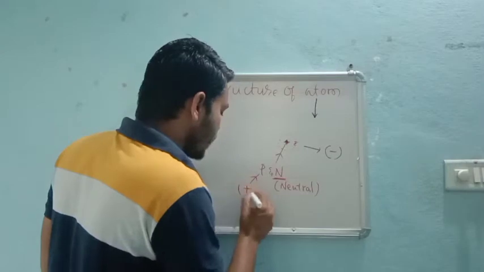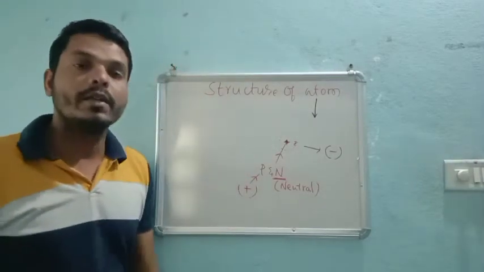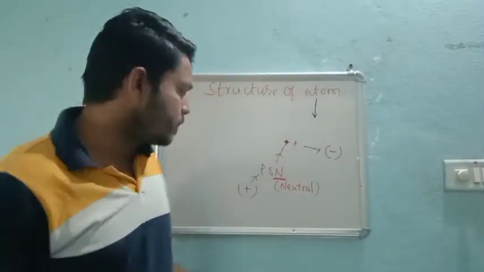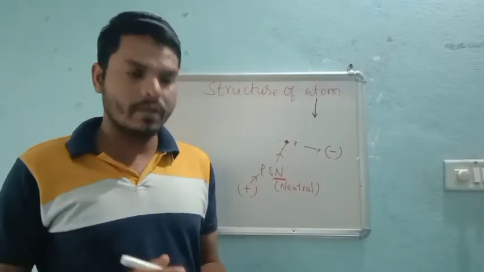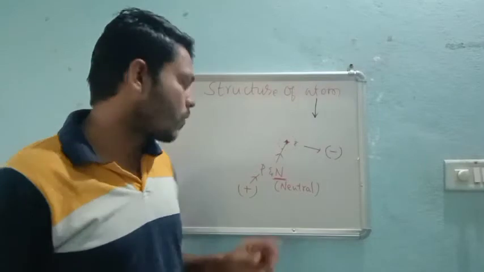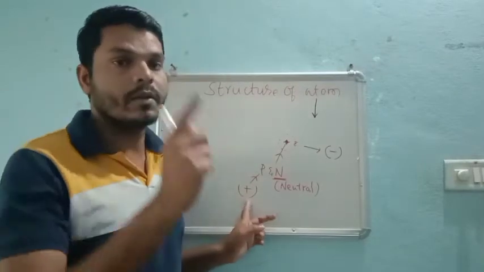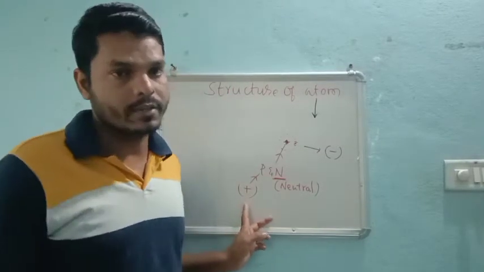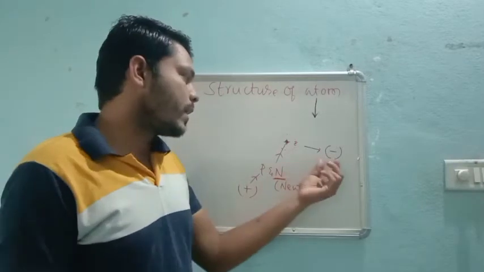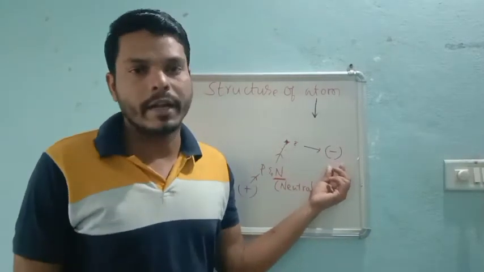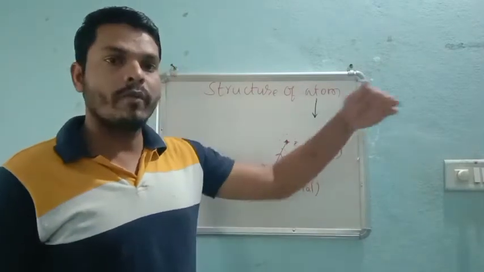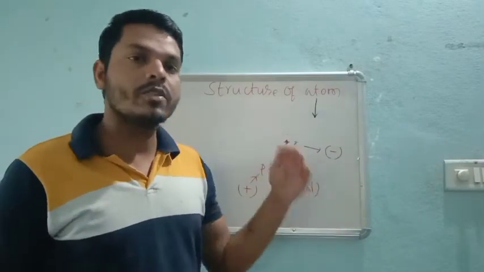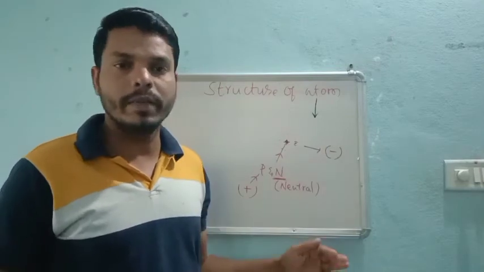This proton carries a positive charge, right? So in chemistry, always, proton is a positively charged species, and the electron always carries a negative charge, and the negative charge will not be different from electron to electron. The charge will be the same, its mass will be the same, right?